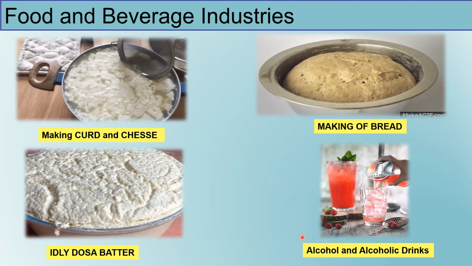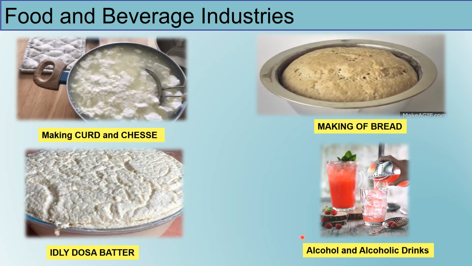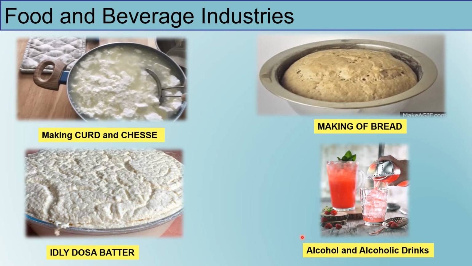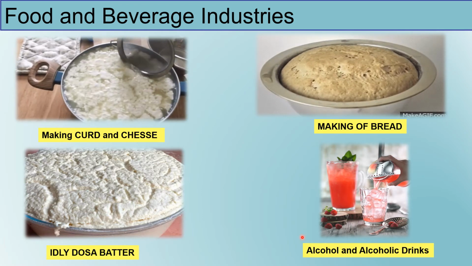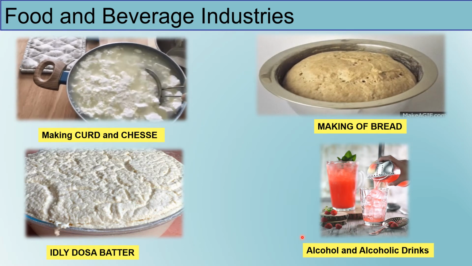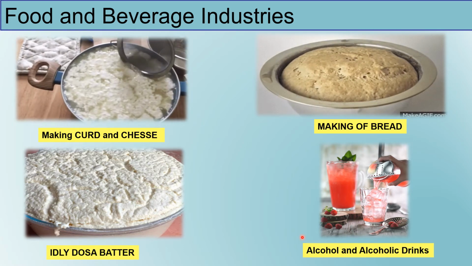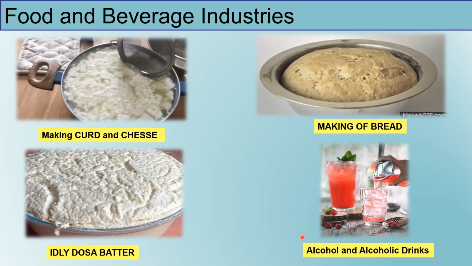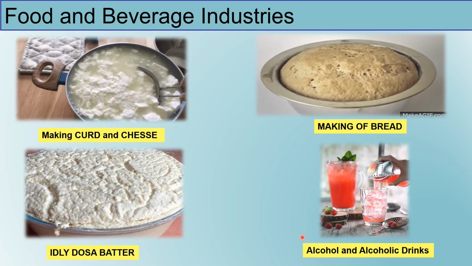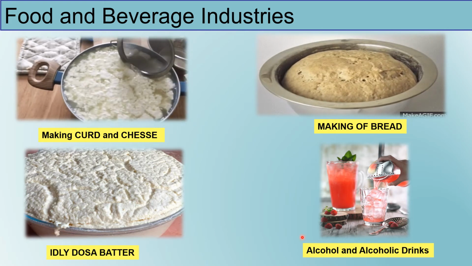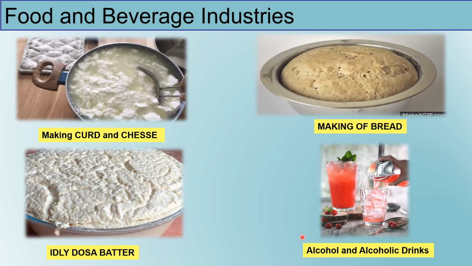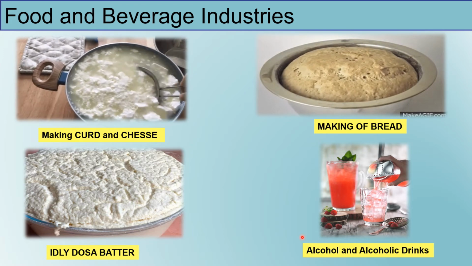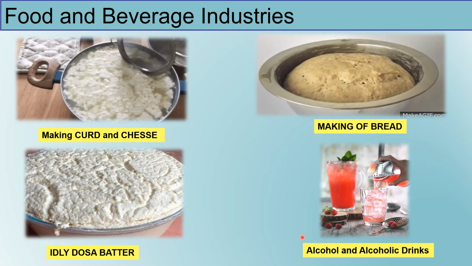And how are we making these batters? The idli and dosa batter is mainly made when the dal and rice are ground together, and when it is left aside for some time, they undergo the fermentation process. And how is this fermentation happening? Due to the presence of certain bacteria in the batter, and after some time you can see the batter becoming sour, and now it is ready for making both idli and dosa.